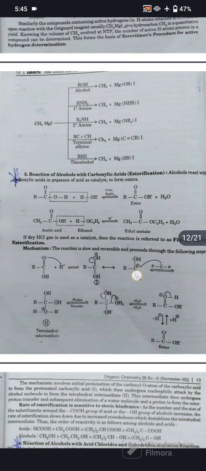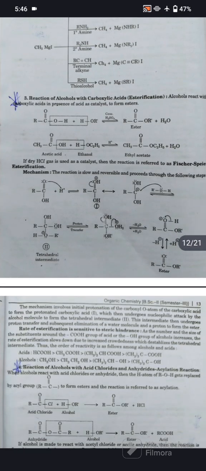Next is the reaction of alcohol with carboxylic acid, and its name is esterification reaction. Alcohol reacts with carboxylic acid in the presence of an acid as catalyst to form ester. We take an example of acetic acid reacting with ethanol in acidic medium to form ethyl acetate with release of water. If dry HCl gas is used as catalyst, then the reaction is referred to as Fischer esterification reaction.